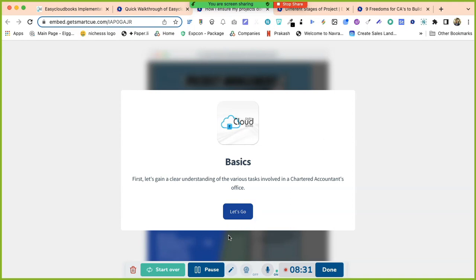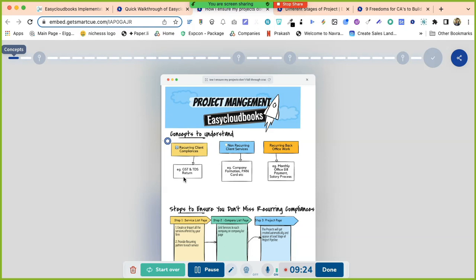Because they are of recurring nature, we can definitely automate that. We can recreate them again and again automatically without manual process, and we can assign the same jobs to the person who did this job last time.